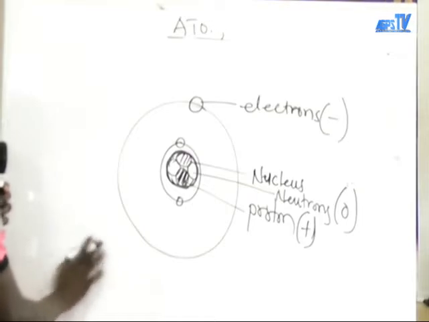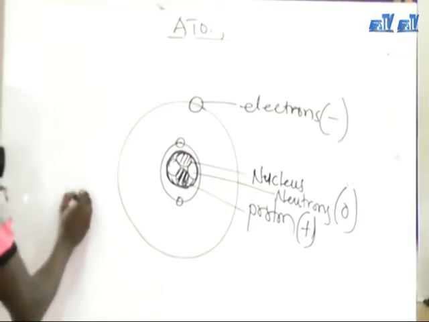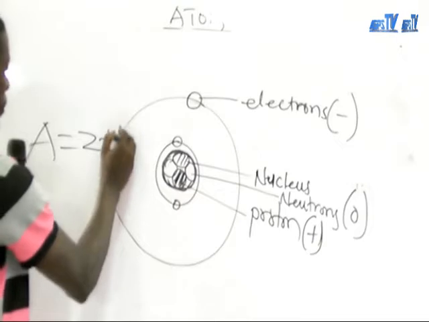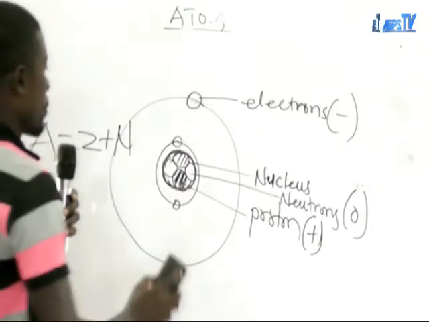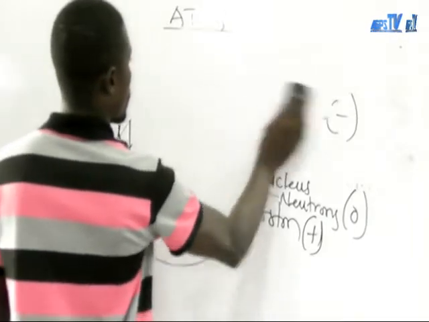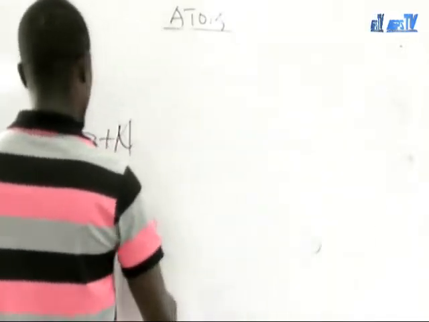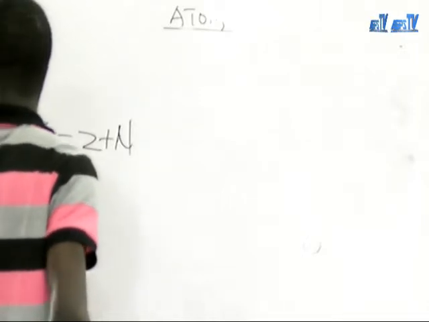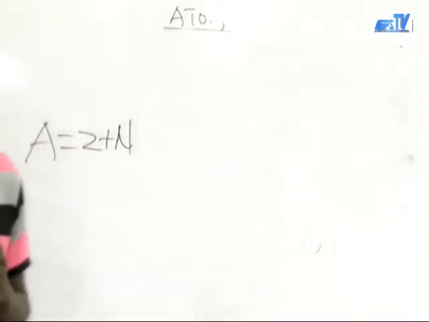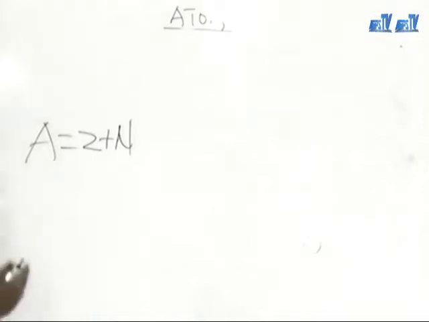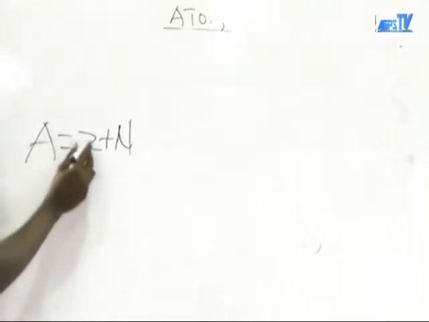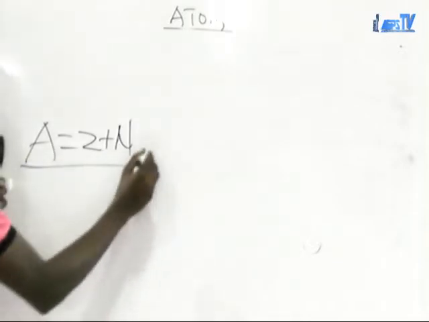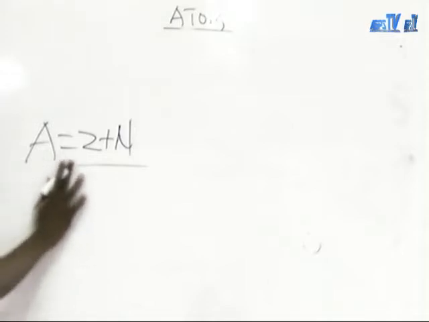Now, look at this expression on the board. A is equal to Z plus N. So if you want to determine the mass of any atom, you have to go by this equation. A is the mass number.